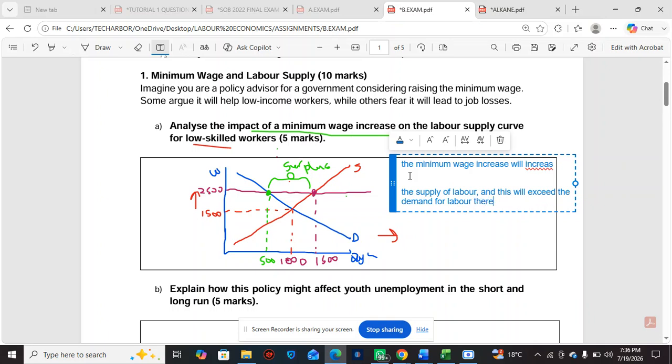Therefore, there will be a labor surplus in the market.